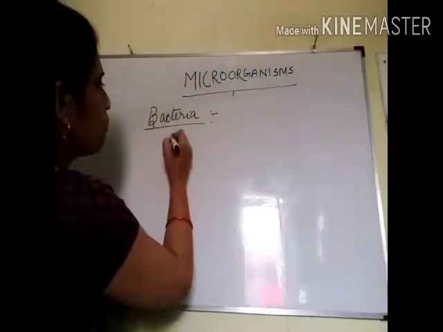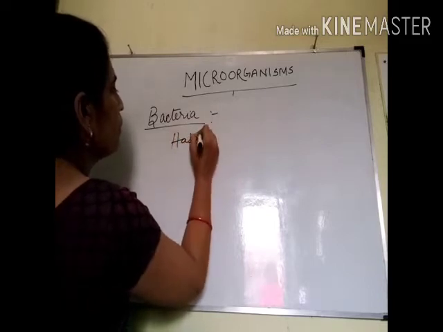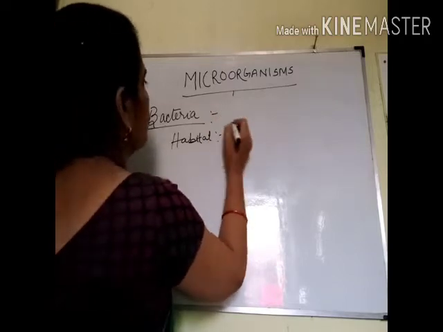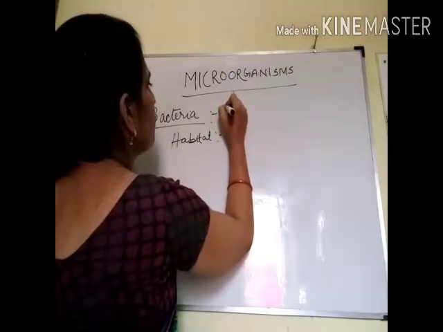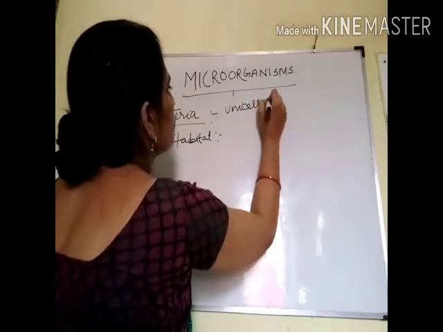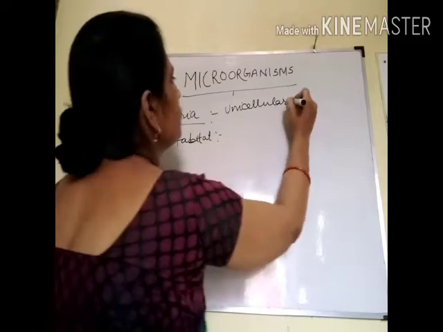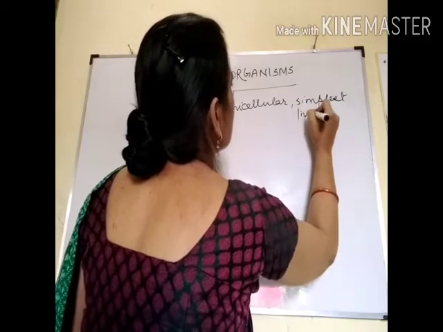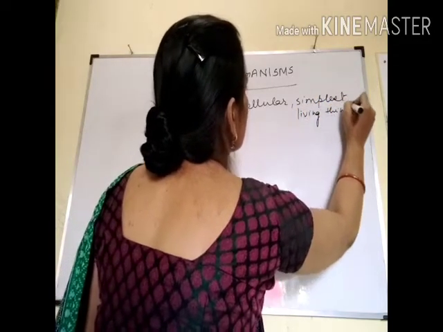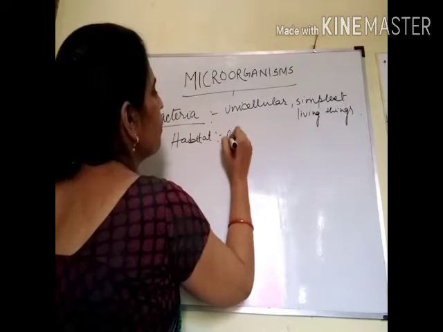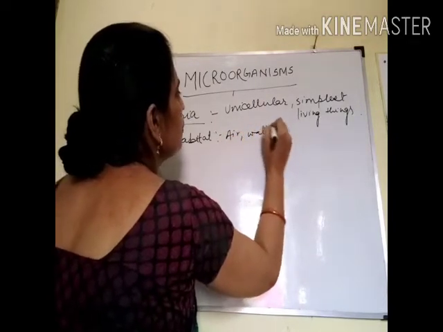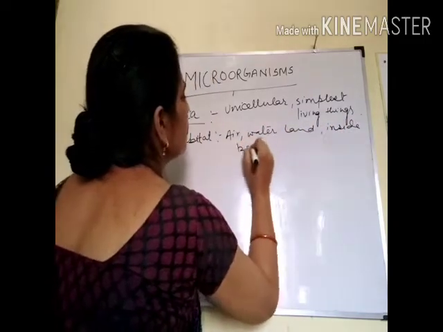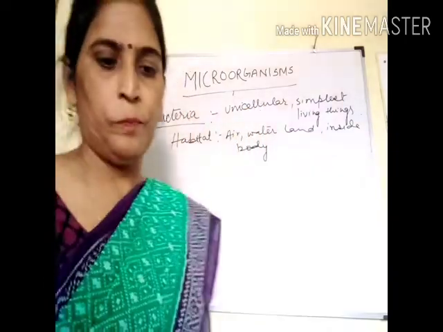So first point is habitat: air, water, land, inside body. So they are found everywhere.